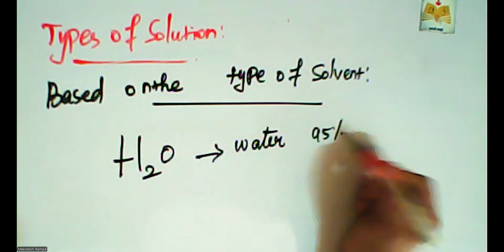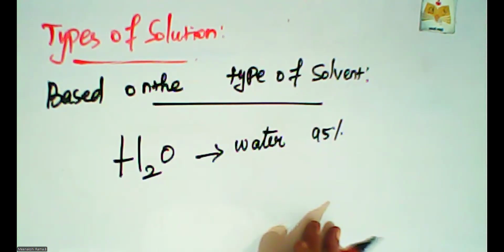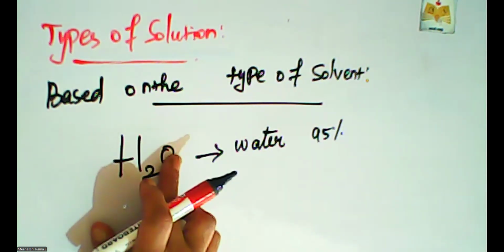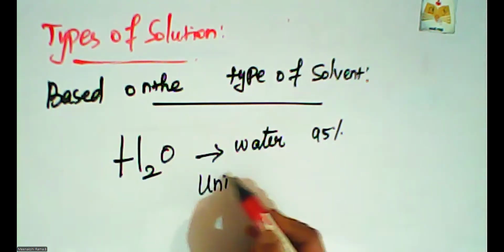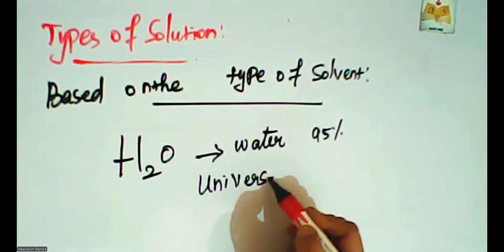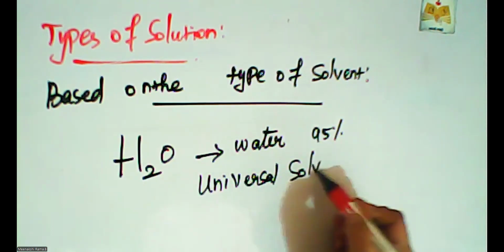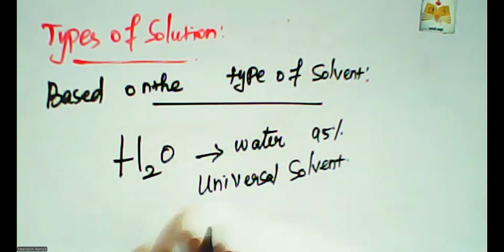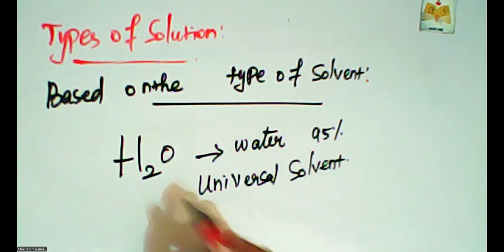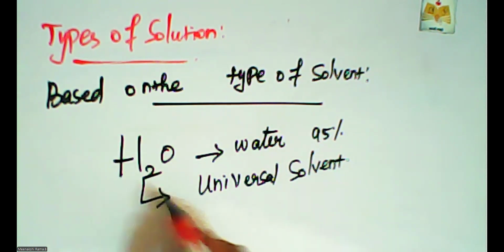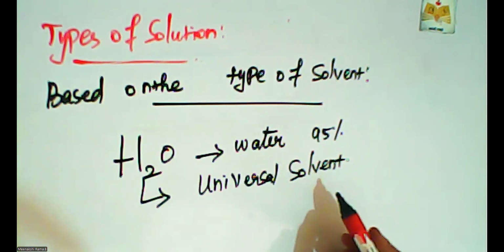95% of materials are dissolved in water, so water is called the universal solvent.